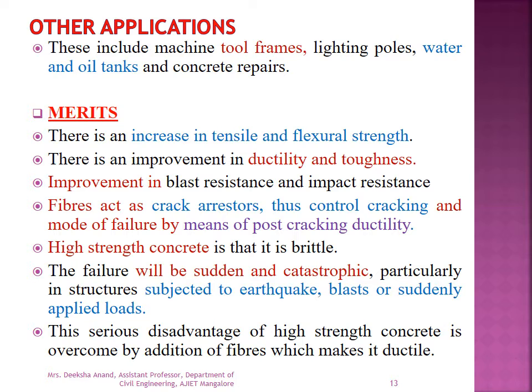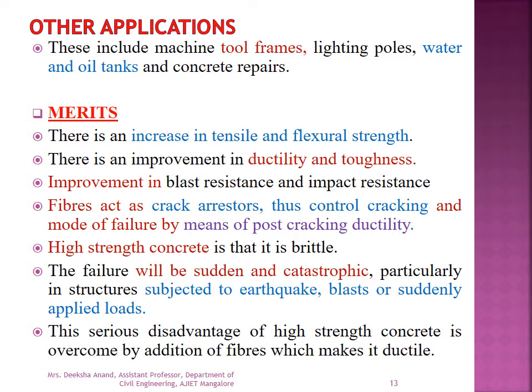So what are the merits, or advantages, or disadvantages of FRC? Merits: there is an increase in the tensile and flexural strength. There is an improvement in ductility and toughness. Improvement in the blast resistance and impact resistance. Fiber acts as a crack arrestor, thus controlling cracking and mode of failure by means of post-cracking ductility.